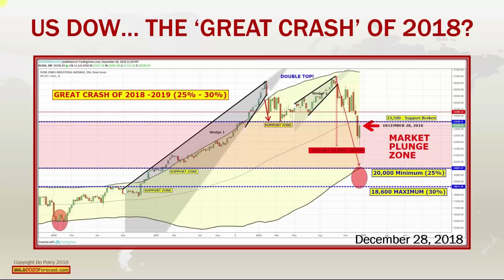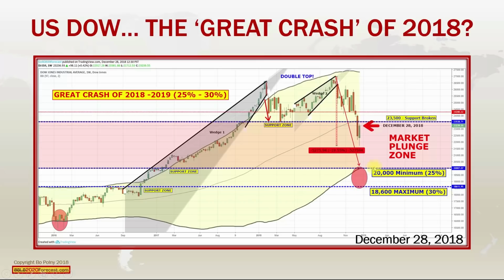The US markets are headed down. We have currently seen a 19% correction here within the stock market, which is still not enough. This chart pattern indicates that we should minimum see a touch or a hit of the lower Bollinger Band at around 20,000. That would take the Dow down to a 25% crash. Now, we should see penetration deeper, so the markets could crash as low as 18,000, taking it down to approximately 30%.